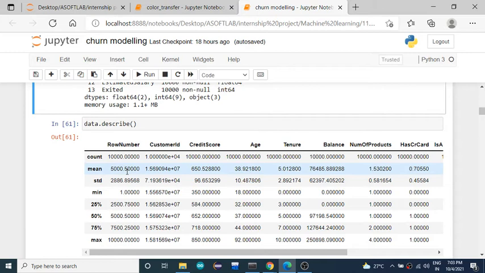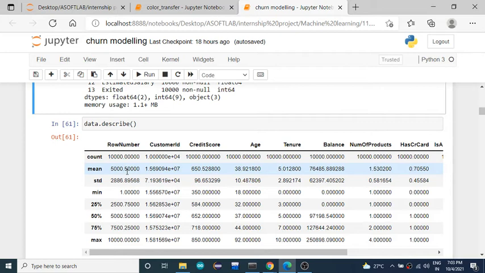Okay, and the standard deviation becomes 2886.89, and the minimum value is 1, max is 10000. 25th percentile is 2500, 50th percentile is 5000, and 75th percentile is 7500. Likewise, all the calculations are made and returned as results for all the numerical valued features.